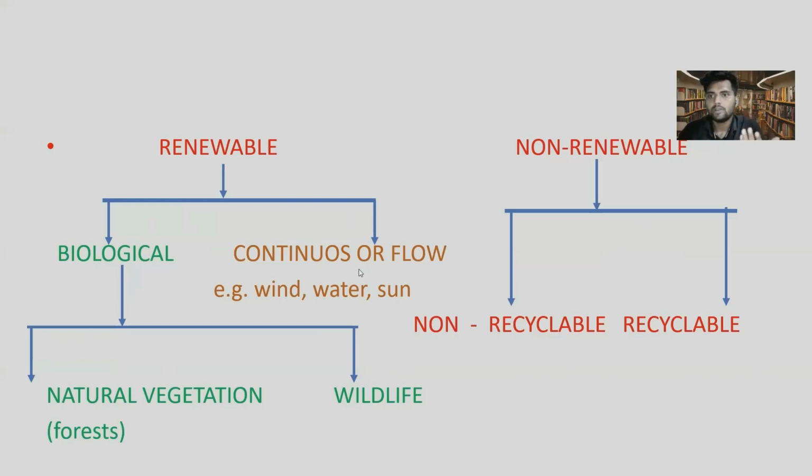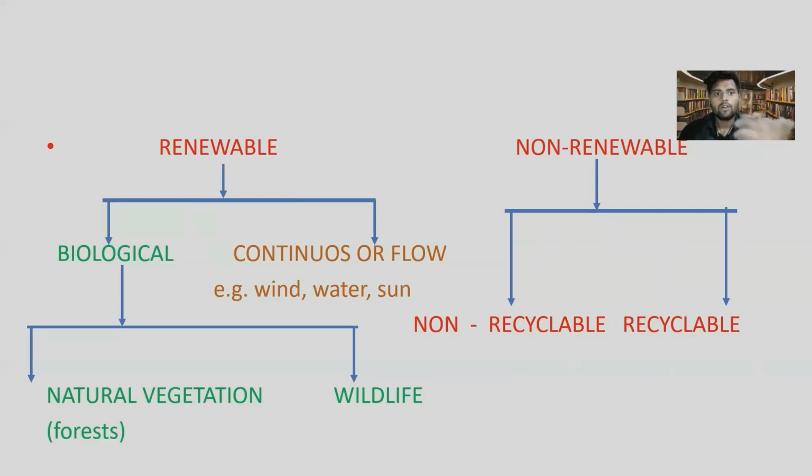These renewable resources exist in nature as a form of continuous phenomena. The sun sets and rises every day, and we can renew it every day, so it comes under renewable continuous resources. Non-renewable resources are again classified into two parts. First, non-recyclable, second, recyclable. Many students get confused between the terms recyclable and renewable.